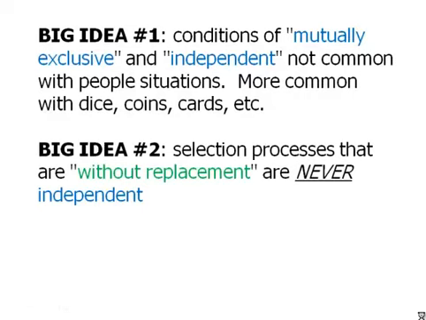Another big idea just to keep in mind: whenever you see the words without replacement, processes that involve those words are automatically never independent. Well, what do I mean by that? Suppose we're choosing cards from a deck without replacement. When I pick the first card, I can figure out the probability that that card is a certain suit or something like that. But then when I go to pick the second card, now instead of 52 cards, there are only 51 cards, because one has been picked already and it hasn't been replaced.